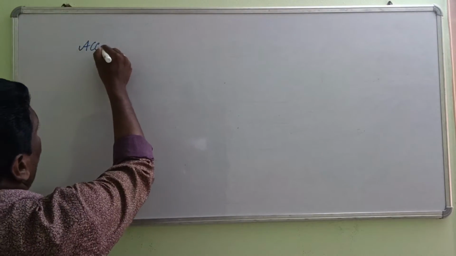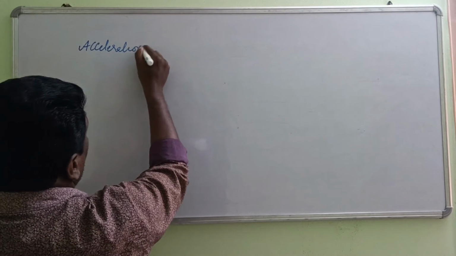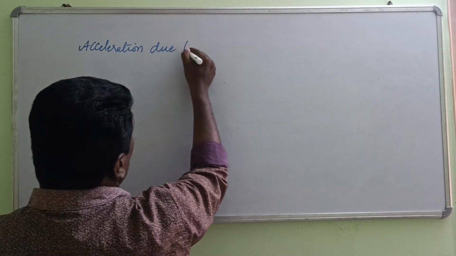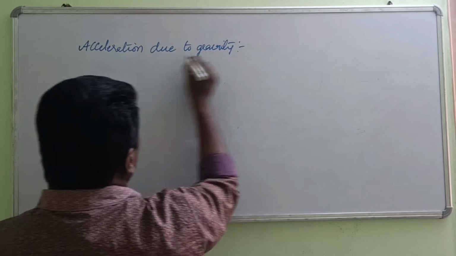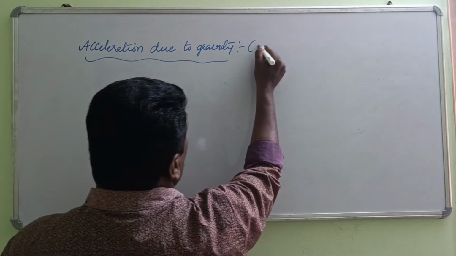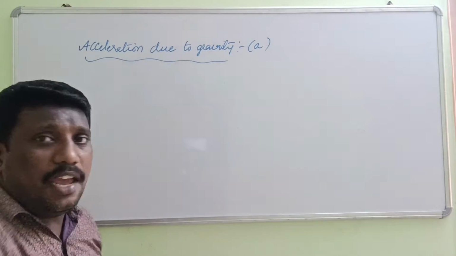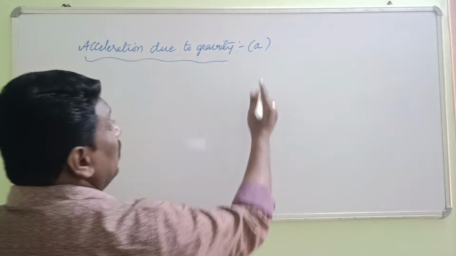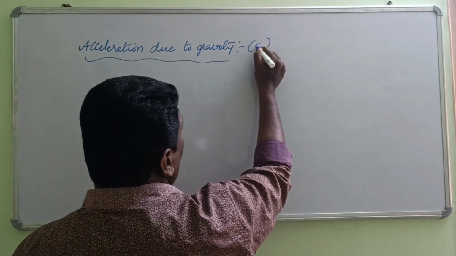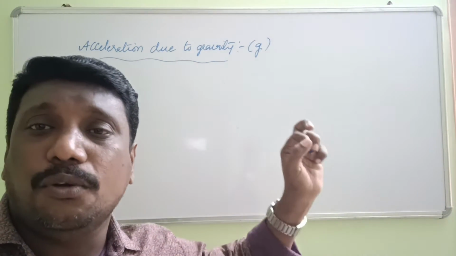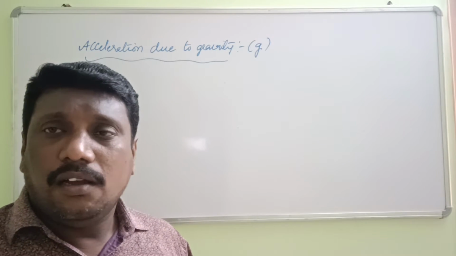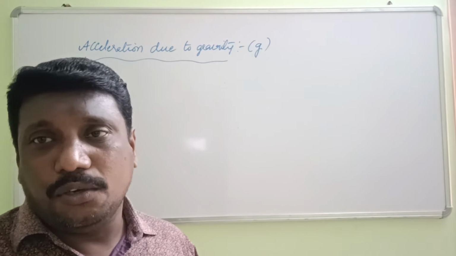Acceleration we can describe with the letter small a, but here we take small g. Acceleration due to gravity. Okay, let us see what it is.